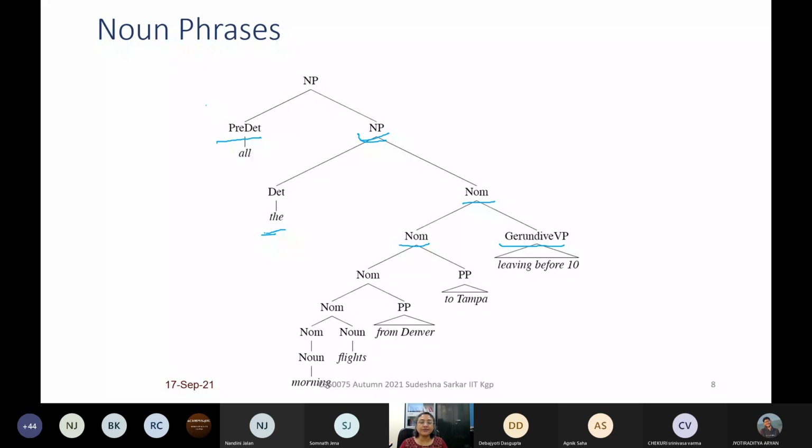Then nominal, we have nominal preposition phrase, like flights to Tampa. So to Tampa is a preposition phrase. Then for nominal, again nominal PP is used again. Then nominal to nominal noun, noun to morning, nominal to flights, then PP to from Denver. So this parse tree is a parse tree for noun phrase, and this includes some other rules concerning noun phrase, nominals, etc.